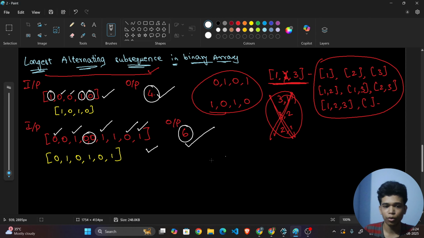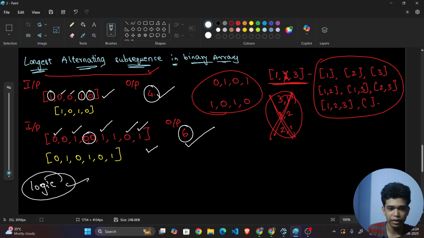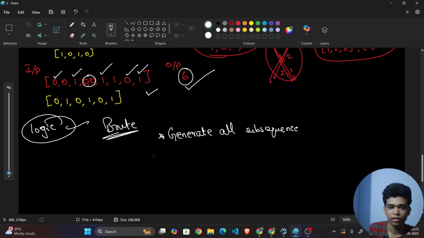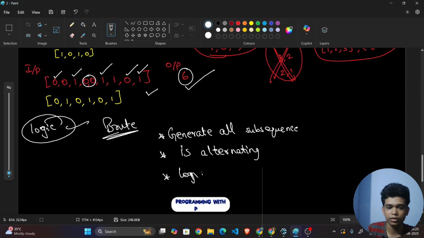Fine. So what is the logic behind this? The basic logic, or basic brute force approach, is just to generate all possible subsequences, check whether each subsequence is alternating, and among those alternating subsequences, take the longest.